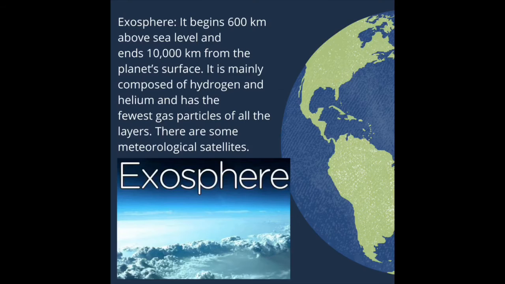Exosphere. It begins 600 km above sea level and ends 10,000 km from the planet's surface. It is mainly composed of hydrogen and helium and has the fewest gas particles of all the layers. There are some meteorological satellites.